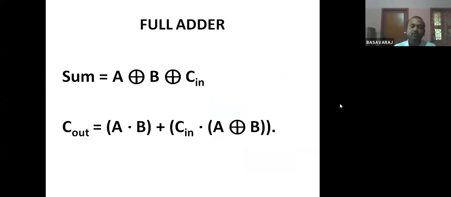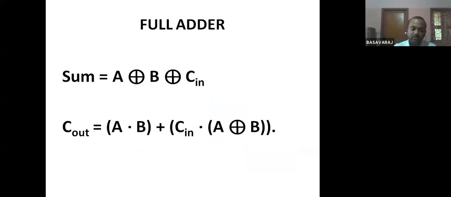And this is the expression for the sum. Sum is equal to what? A XOR B XOR Cn, and this is the expression for C out. So these expressions we have derived using Karnaugh map. So I won't be discussing these derivations.